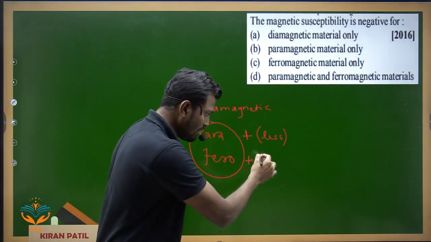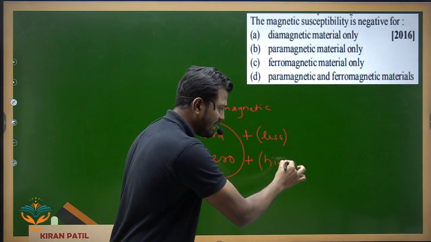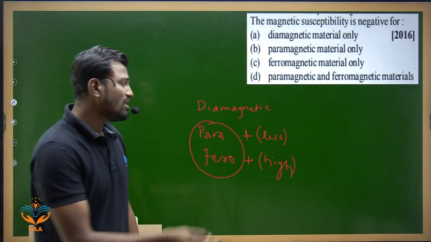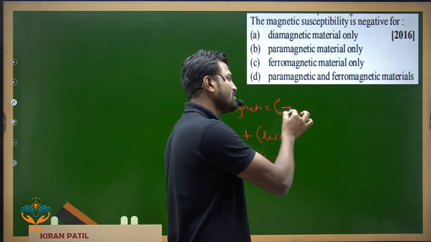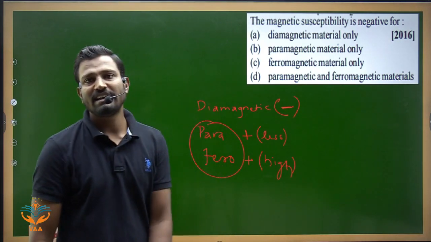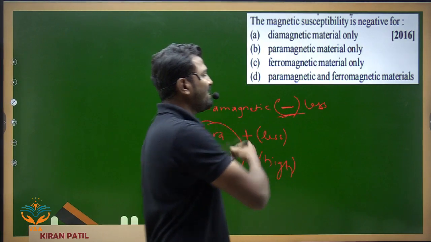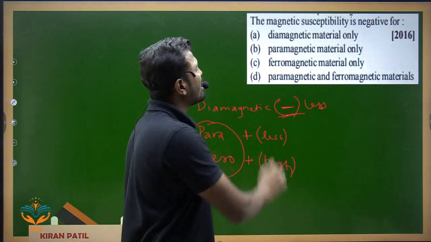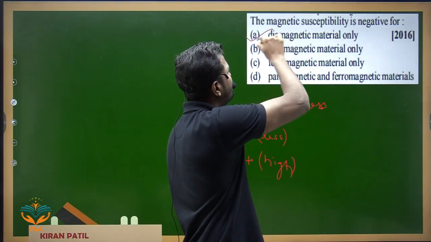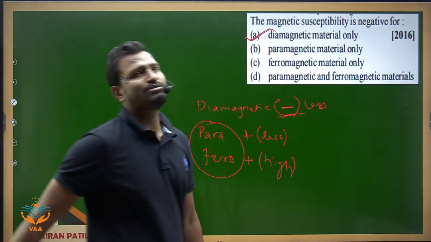For ferromagnetic substances it is a very high positive value. But for a diamagnetic substance the value of magnetic susceptibility is small, yes, it is less, but it will be a negative value. So looking at the options, it is negative only for diamagnetic substances.